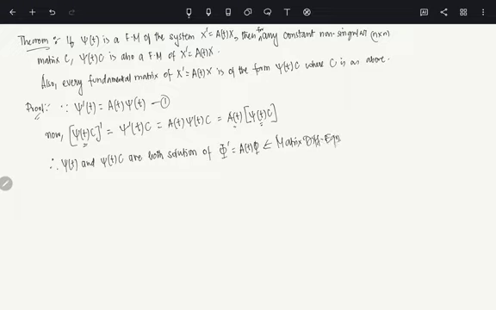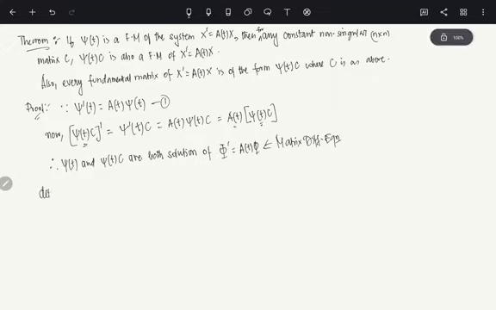The important thing is how do you check something is a fundamental matrix. First, you check that it satisfies the matrix differential equation, and the next check is the determinant, whether it is non-singular or not.